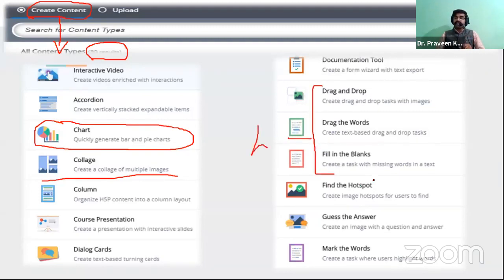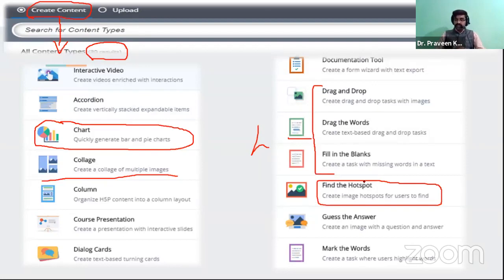Okay. And the find the hotspot. This is very much interesting. When you find the hotspot, it will be useful for all subjects, whether science, social science or engineering. Whatever the major subjects we identify in the education stream, we can adopt this type of hotspot illustrations.